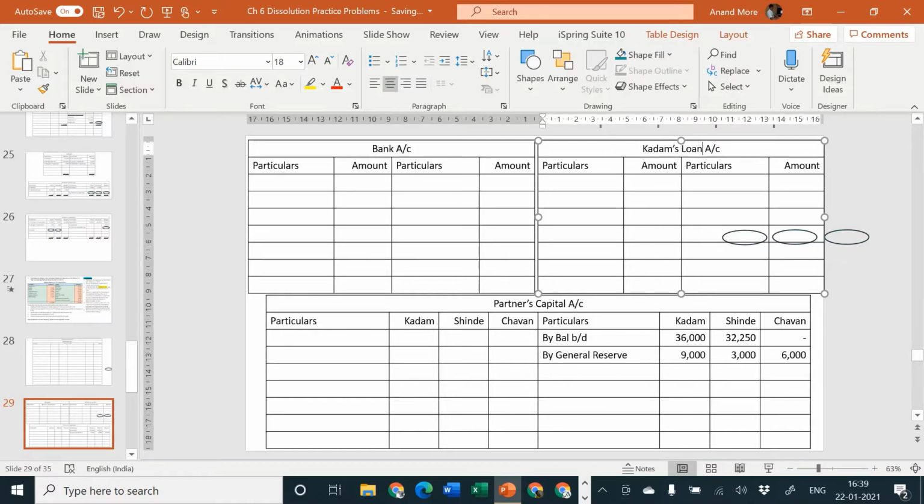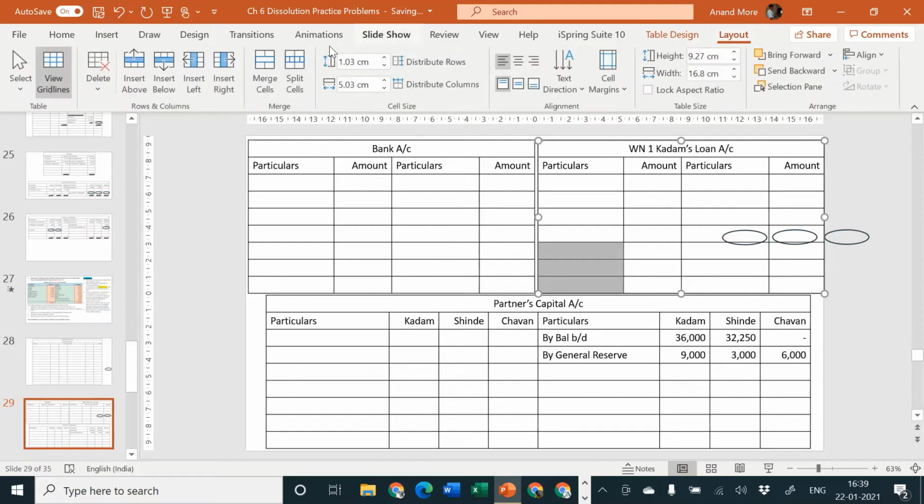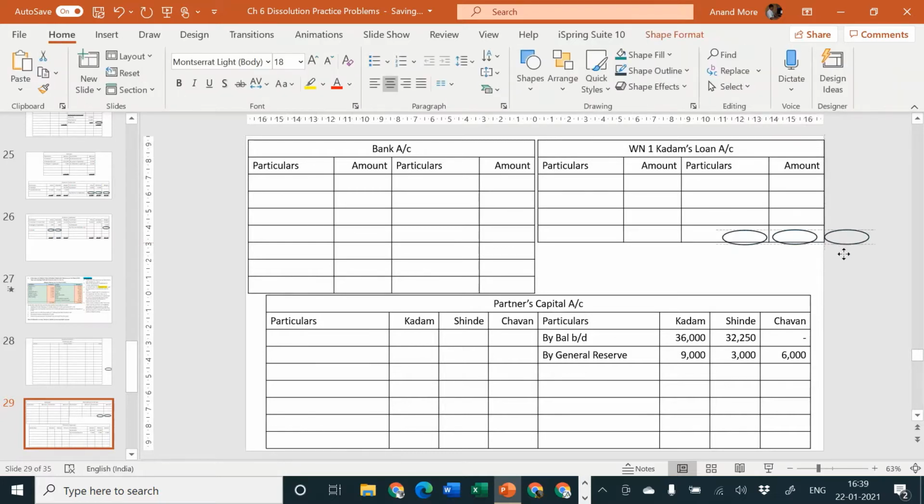You will prepare it obviously after your partners' capital accounts. I am having a space here, so I am doing it here. Working note number 1, Kadam's loan account, that will be for 4 to 5 lines. Maximum 4 lines is also more than sufficient. We have done such type of loan accounts in the past, so I am very sure that you will remember it quickly, and these are the circles which I am going to use afterwards. Whenever there is any balancing figure, at that time I'll require these circles. Okay,